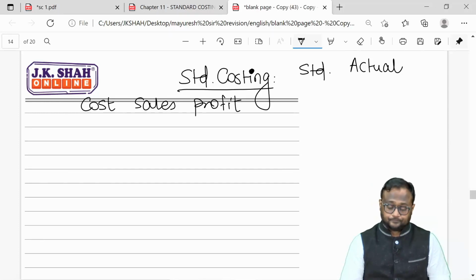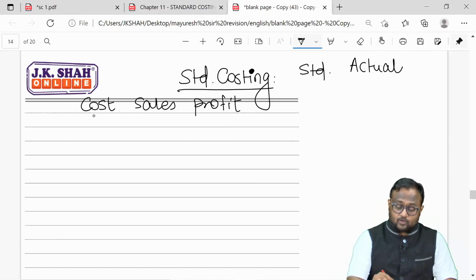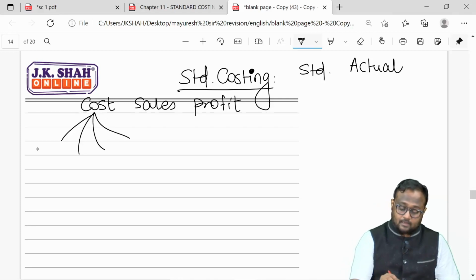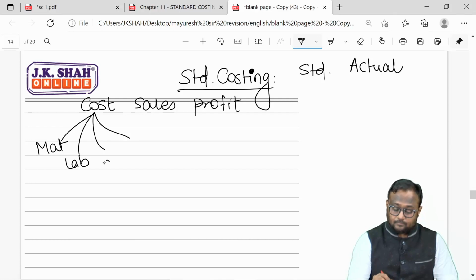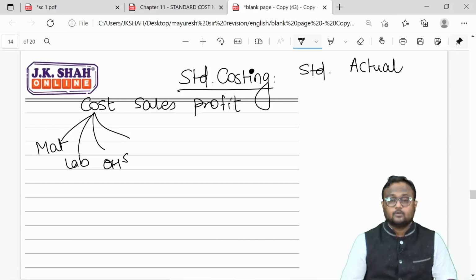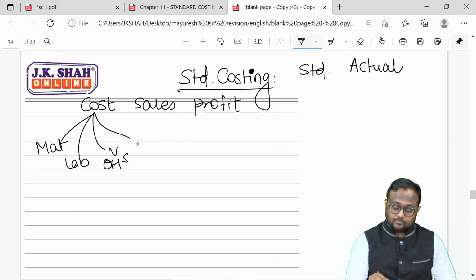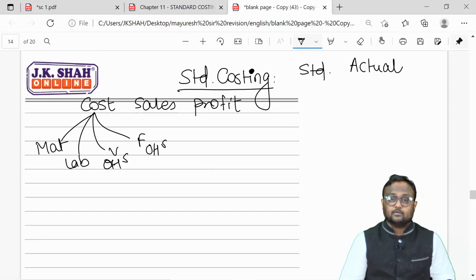Now, when I talk about cost, there are three types of cost: material, labor, and overheads. And when I talk about overheads, there are two types, variable and fixed. Why was the fourth line drawn?